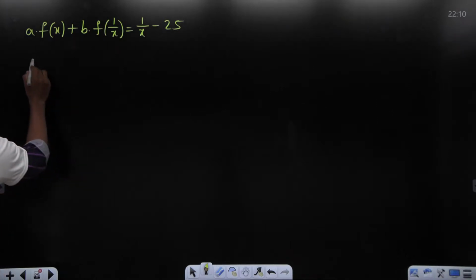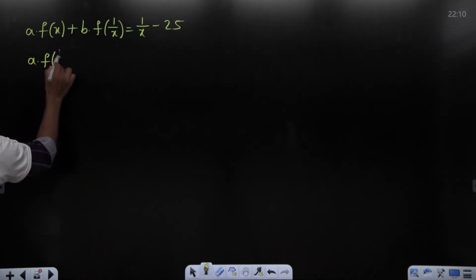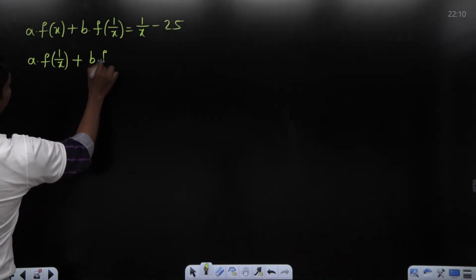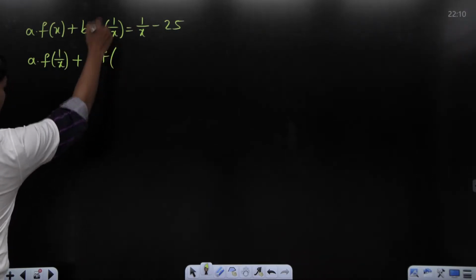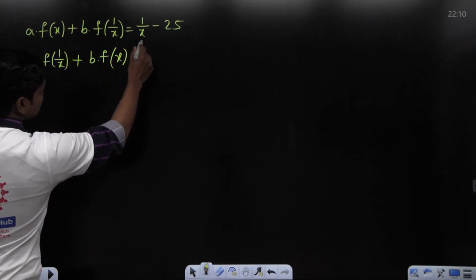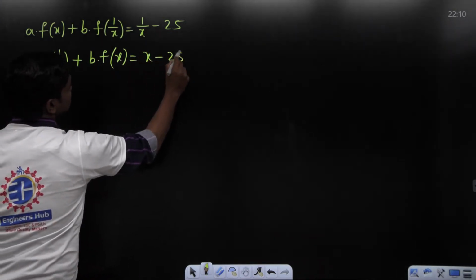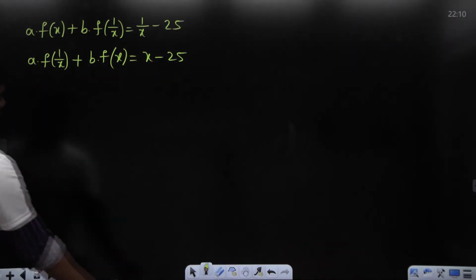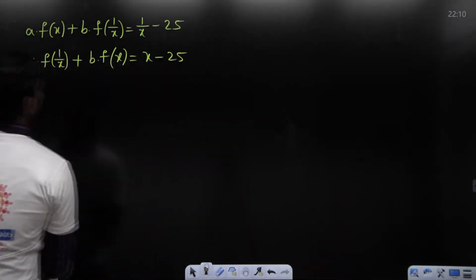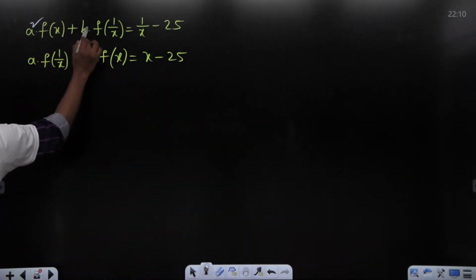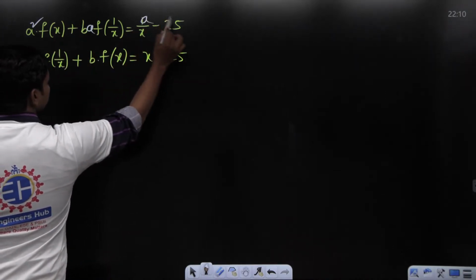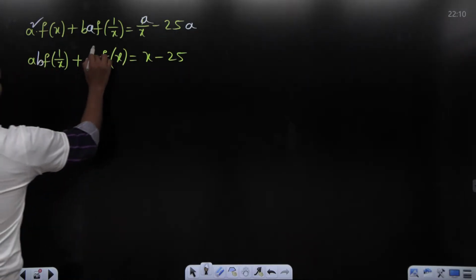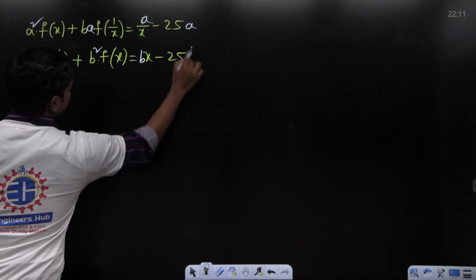Look, I can write a times f of 1 by x plus b times f of x. If you substitute 1 by x in place of x, again you will have f of x in place of f of 1 by x, equal to bx minus 25, because the constant never changes. From these two equations, if I multiply the first equation with a, I'll have a square f of x plus ab f of 1 by x equals a by x minus 25a. Similarly, if I multiply the second with b, I get ab f of 1 by x plus b square f of x equals b x minus 25b.